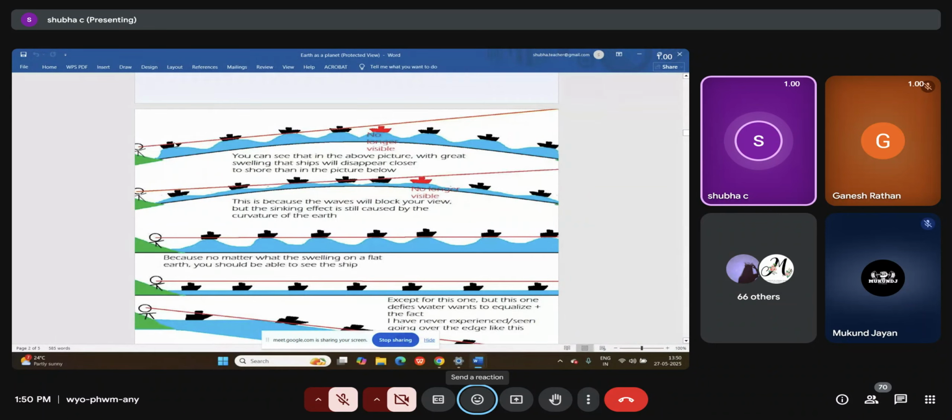And finally, I can see the complete boat or ship. Now, if it were flat, I could see the full ship from the entry till the reach. Is it clear? Can you see this here? If it is flat, how I could have seen the boat, and because of the spherical shape, how I get the view of the ship. Are you all able to get it? Yes, ma'am.